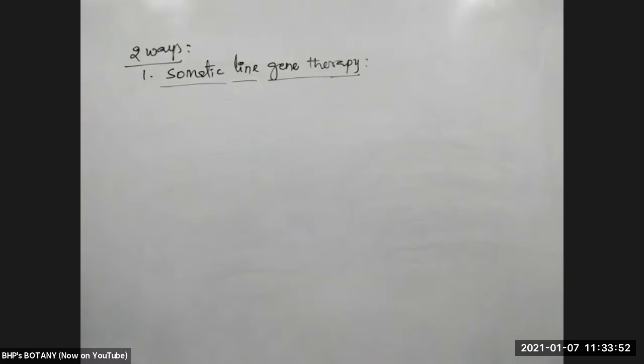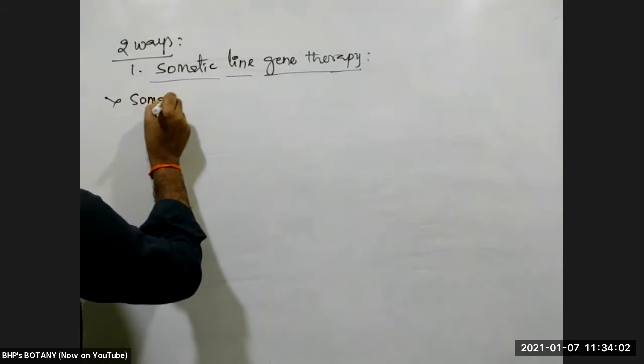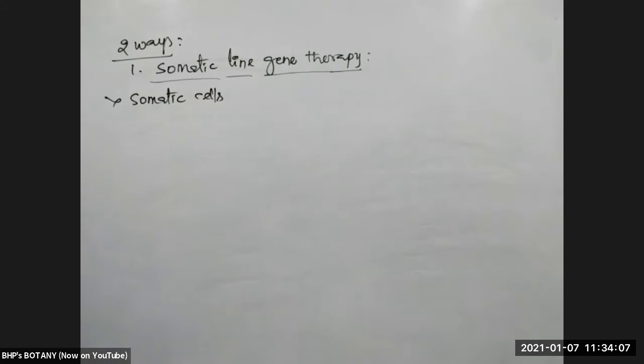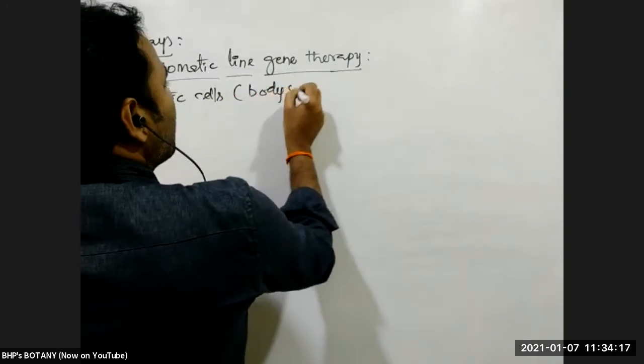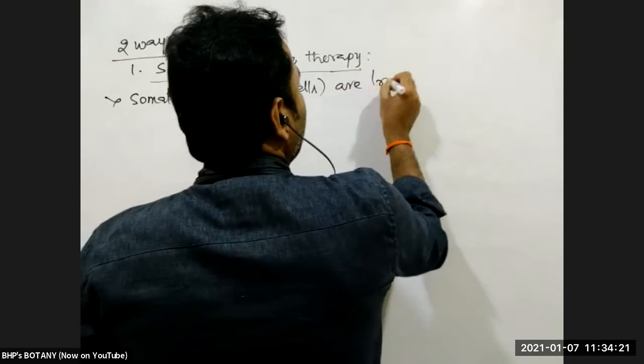What is somatic line gene therapy? Here, somatic cells are treated with gene therapy. Somatic cells means the cells of the body where that defect is there. Somatic cells, the body cells, are treated.